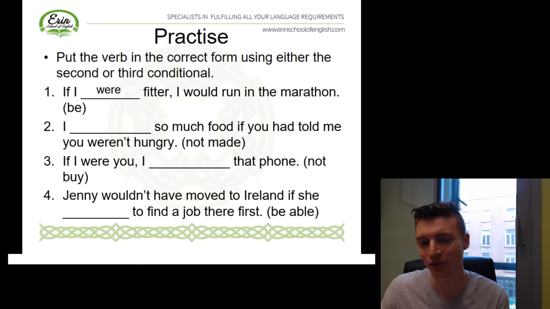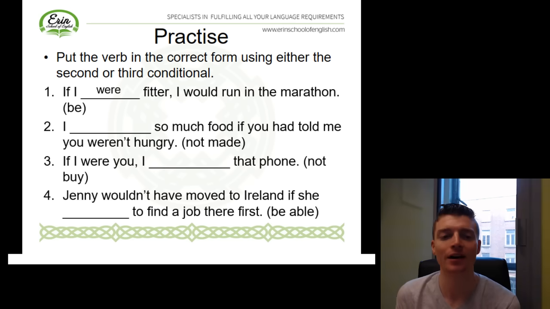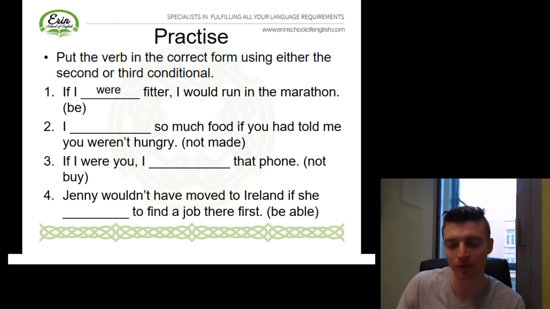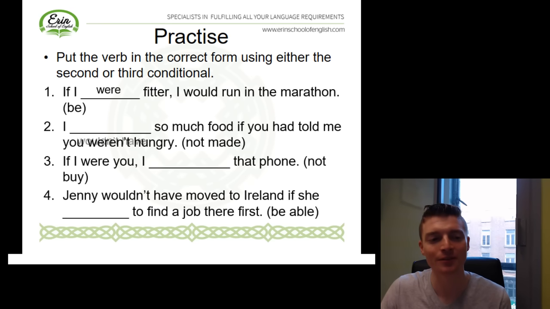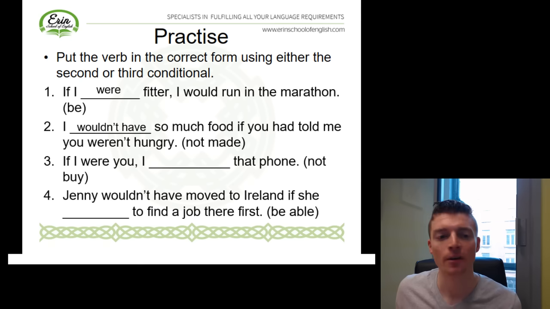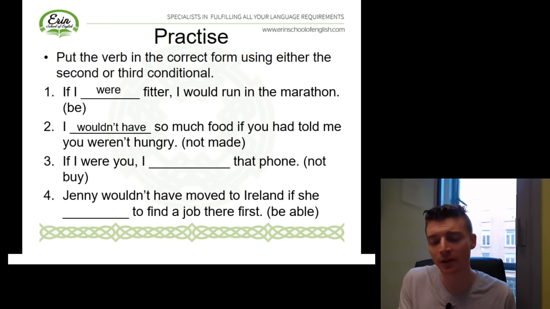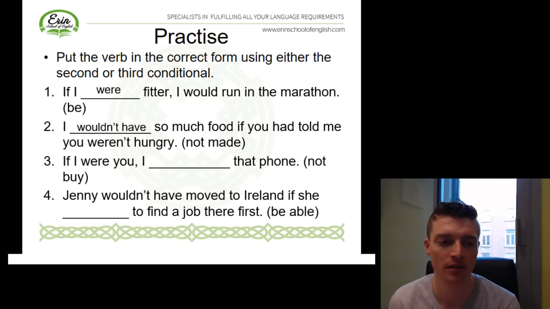So here we've got if plus past perfect. So this tells us that we need to use our third conditional here. So I, can you remember the form? Would plus have plus past participle. So here, I wouldn't have made so much food if you had told me you weren't hungry. Unfortunately, I made the food, so this situation is contrary to the reality of what actually happened.